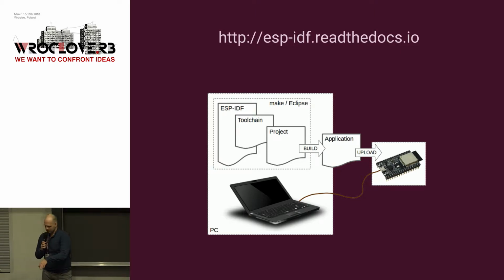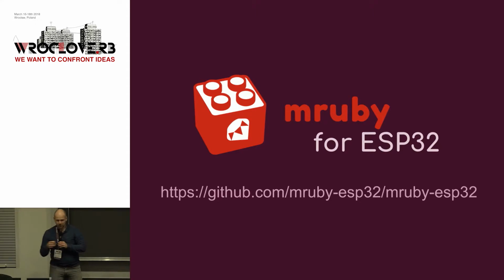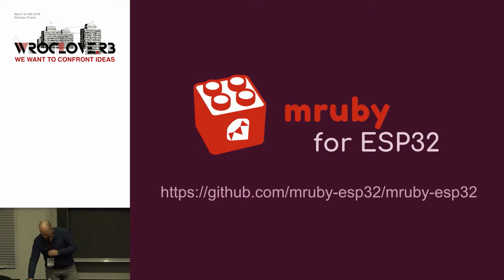Espressif is a Chinese company, but they have really great documentation. Maybe this is the only Chinese company with perfect docs. It's hard to believe. So what I found a few days ago is a project, mruby for ESP32. mruby is another Ruby interpreter written by Matz, but it's small and embeddable, and it's possible to embed it in such a small device like this microcontroller.